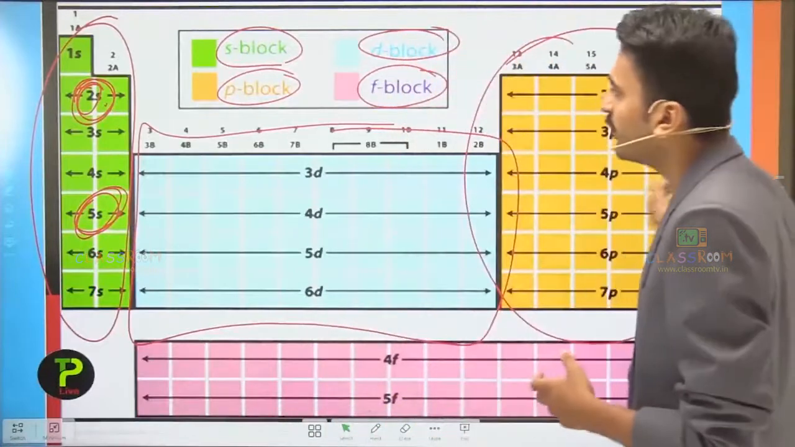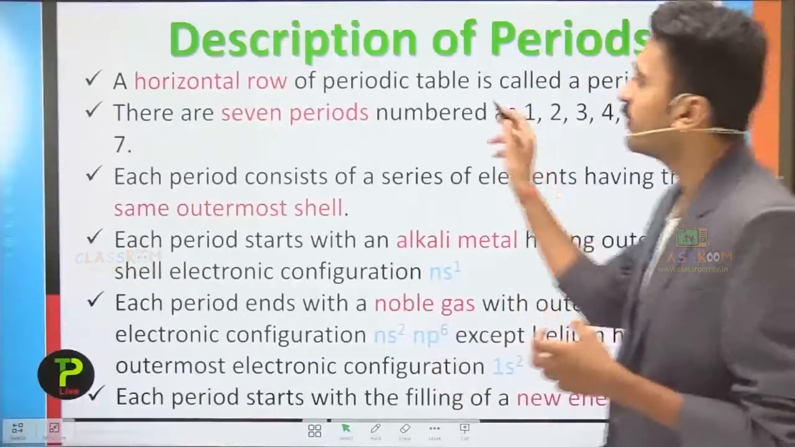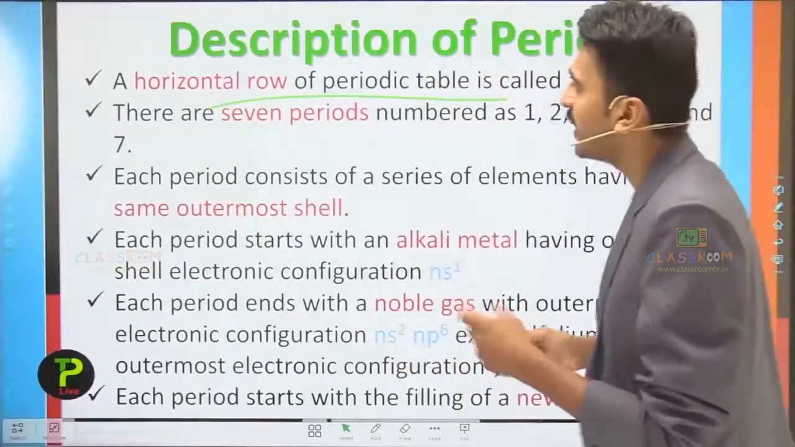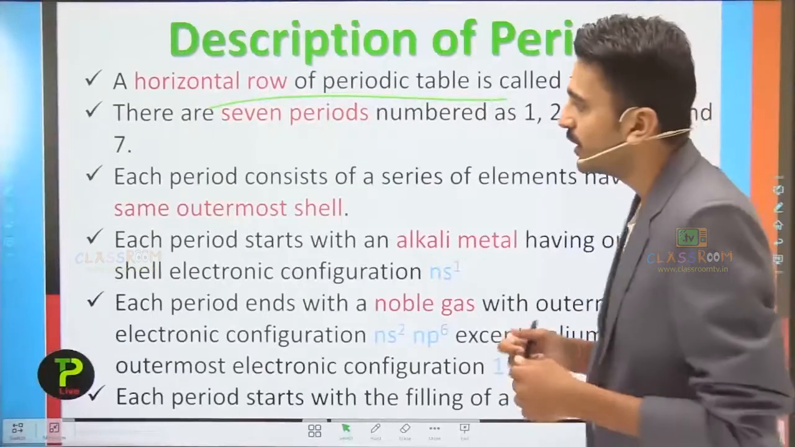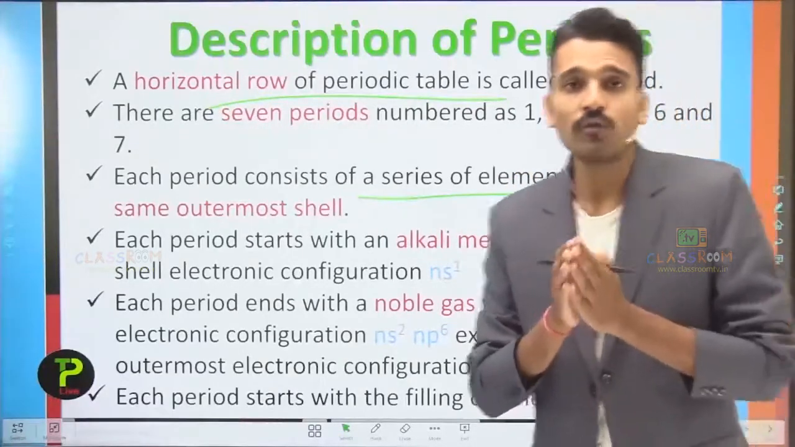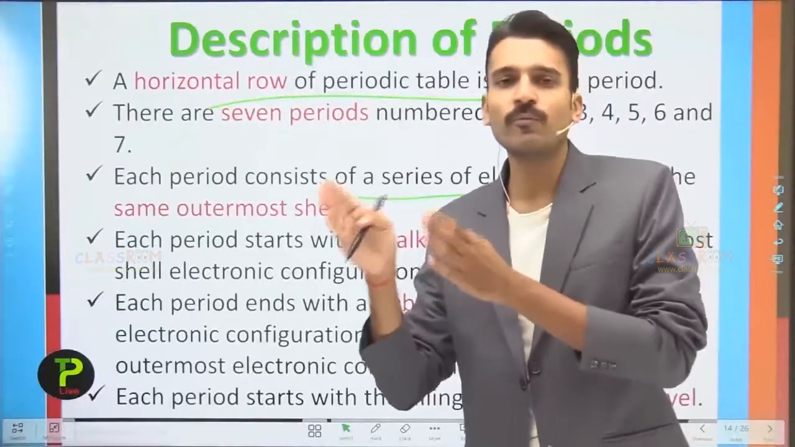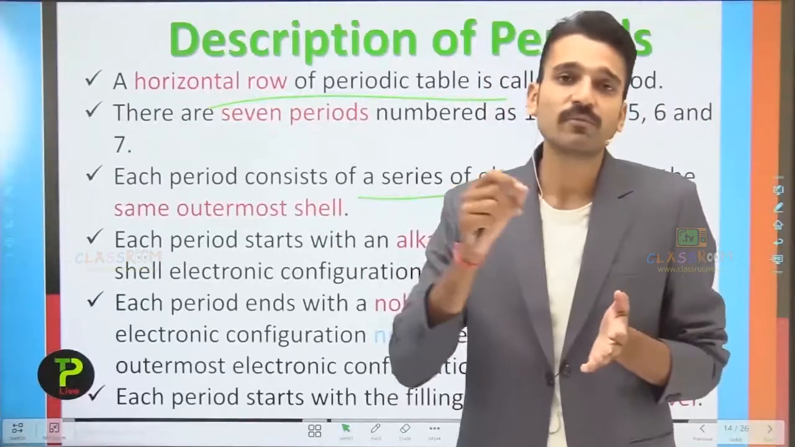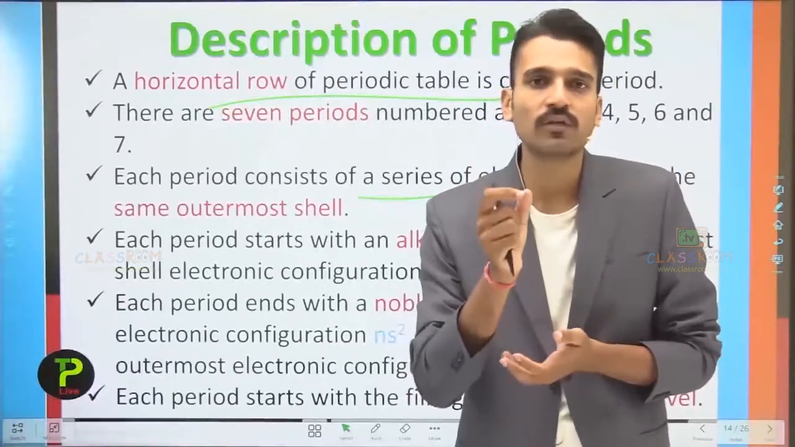Now moving on to the description of the period. What does the period tell us? The horizontal row of the periodic table is known as the period. There are a total of 7 periods in the periodic table, and each period consists of a series of elements having the same outermost shell. It simply means that as we move from left to right, electrons are being filled in a particular energy level or shell.